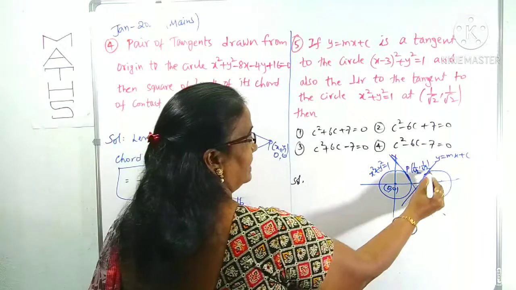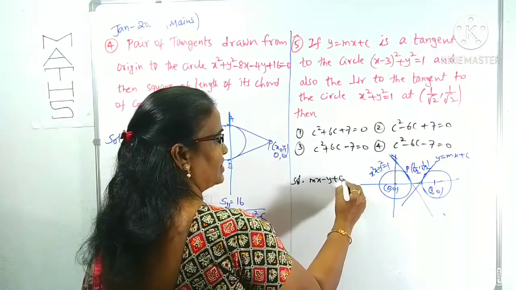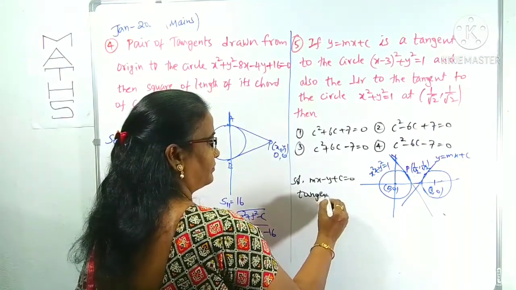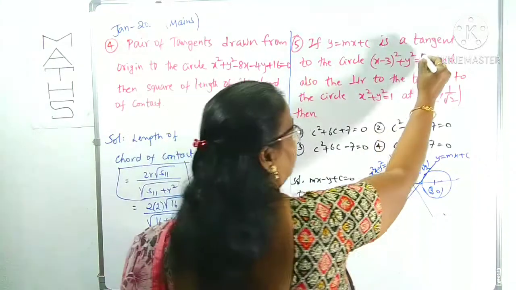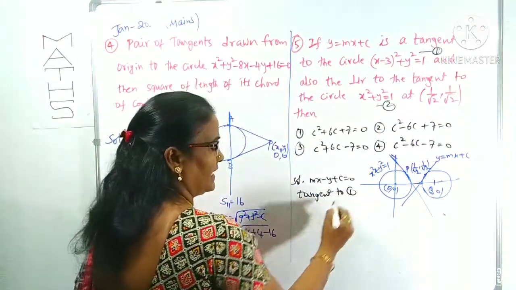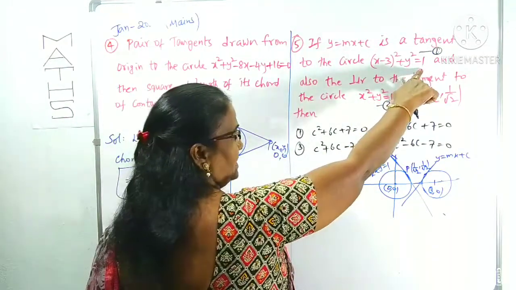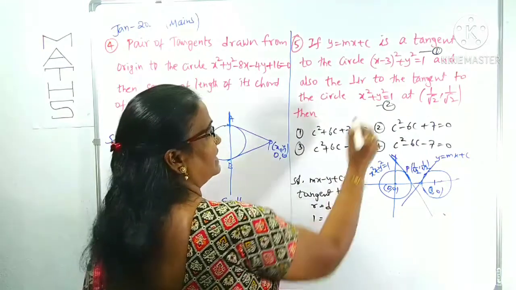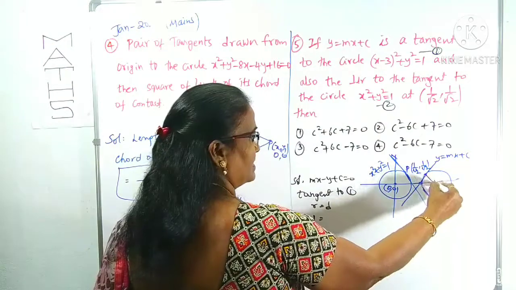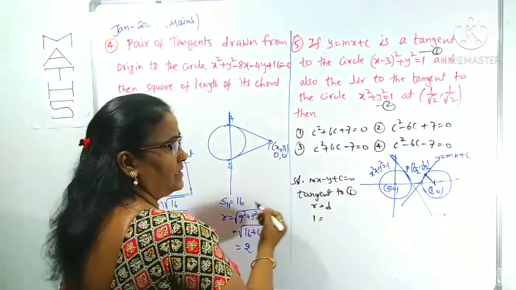To find the c relation, first the line y is equal to mx plus c, I am writing as mx minus y plus c is equal to 0, tangent to this circle. For convenience I am calling this circle 1 and the other circle 2. Tangent to circle 1, the tangent condition is what? R is equal to d. R is the radius of this circle, which is 1. D means the distance from the center 3, 0 to this line. What is the distance?